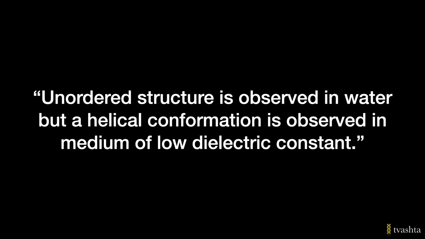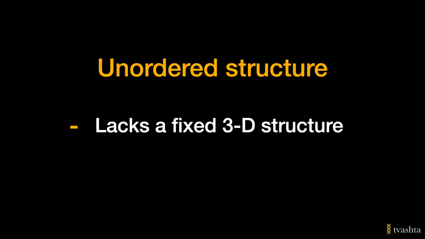So the first one says unordered structure is observed in water, but a helical conformation is observed in medium of low dielectric constant. Unordered protein structures lack a fixed three-dimensional structure. They are flexible and they can adapt different structures depending upon their medium.